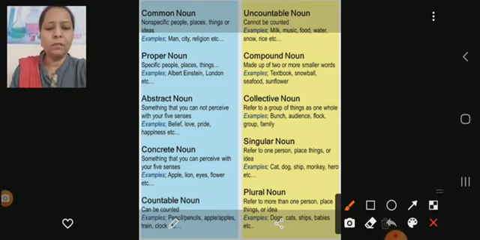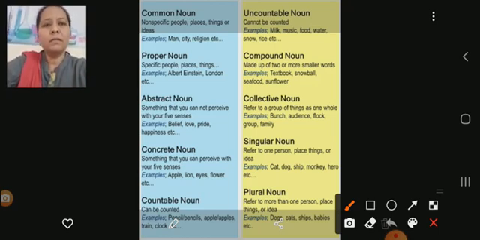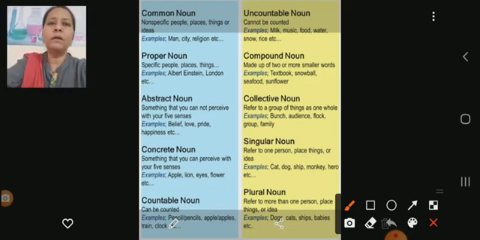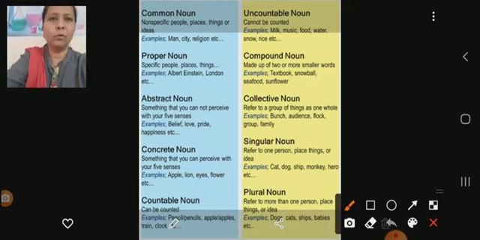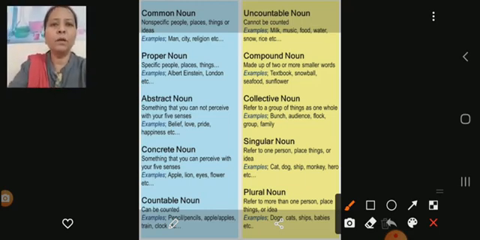A proper noun begins with a capital letter, no matter where it appears in the sentence.